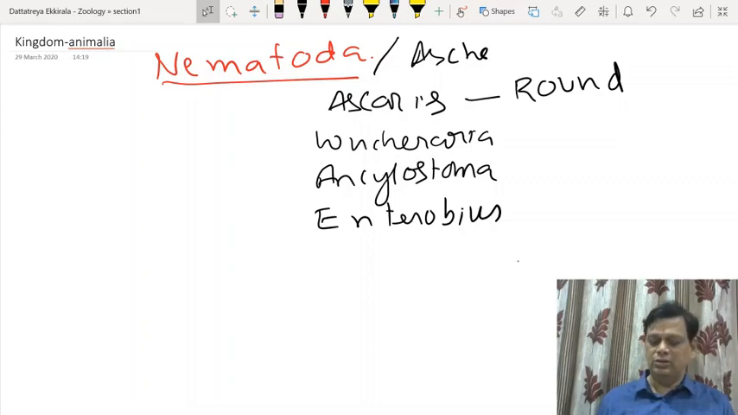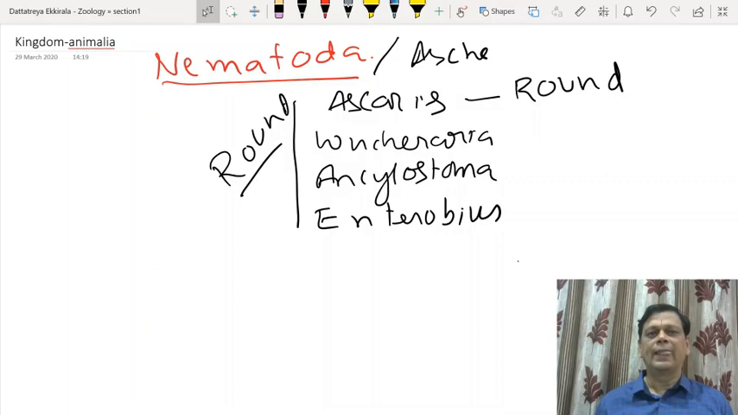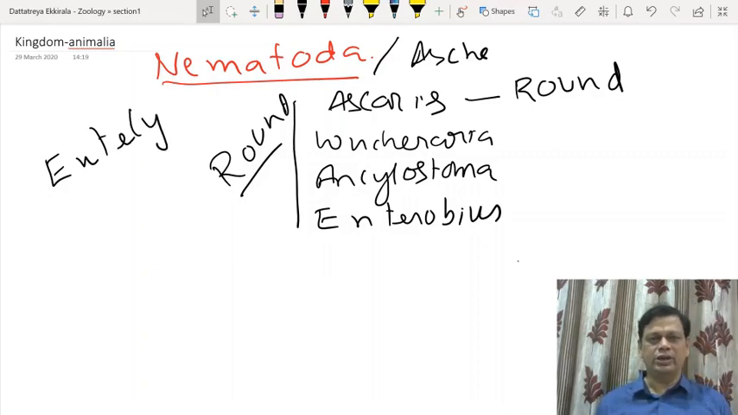Even though the common roundworm term is used for Ascaris, the majority of these animals can be called roundworms. They are all triploblastic, bilaterally symmetrical forms. Popularly, all of them are called roundworms. They have a pseudocoelom, no circulatory system, and one of the specialized features is that a fixed number of cells are present. We can call this phenomenon eutely. A fixed number of cells will be present, called eutely.